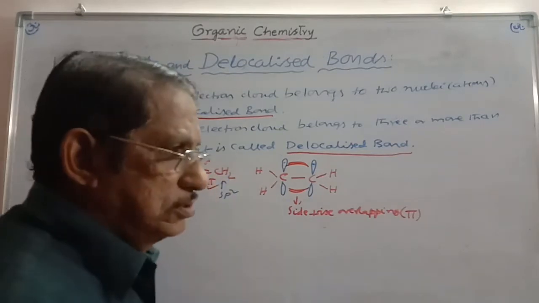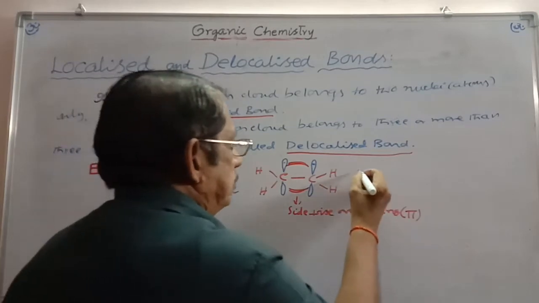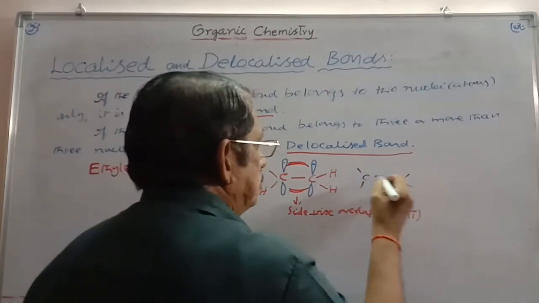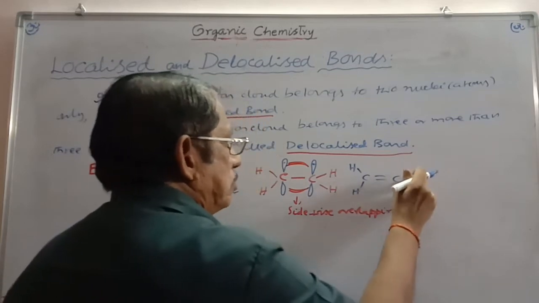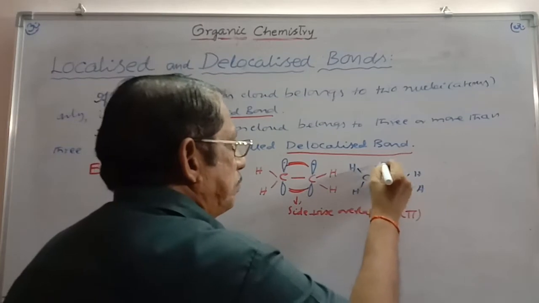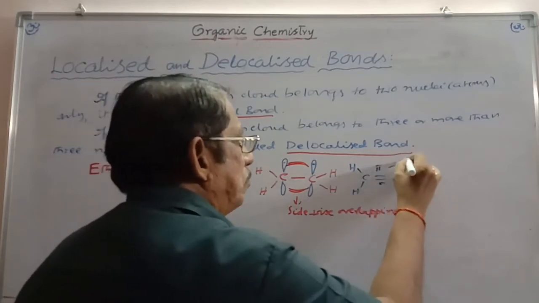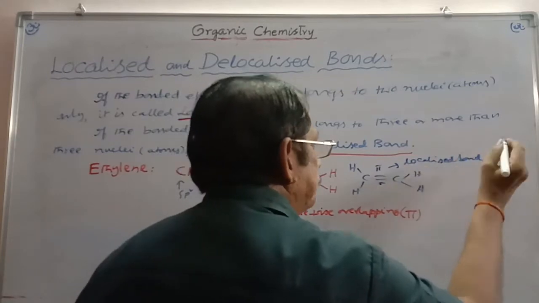And this pi bond belongs to only two nuclei, the two carbons. And so this pi bond is said to be localized bond. So if you take a C double bond C like this, it is localized, localized, localized, localized. Sigma bond is always localized generally. And this is the pi bond. Pi bond is also localized. This is localized bond, right?